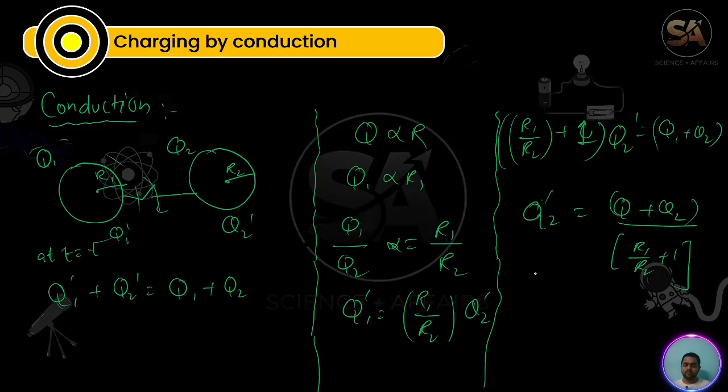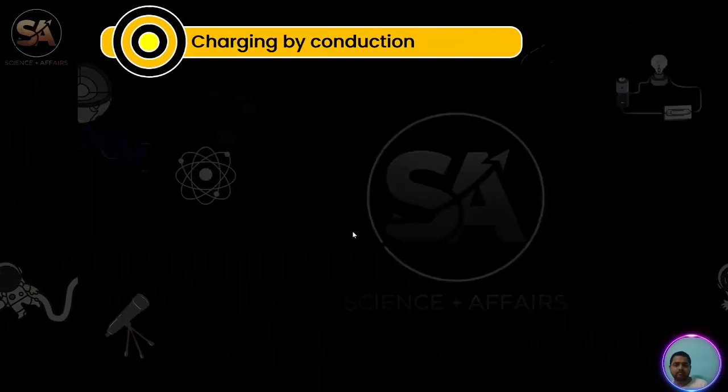Like if we know q2 dash, we can write from here q1 dash also from equation 1. From equation 1 find q1. Okay, so this is a thing we can go through.